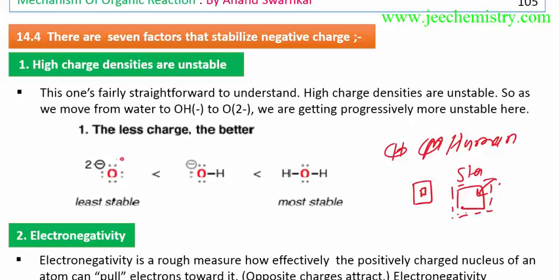So there is a negative charge, and that's why this is unstable. This is 2 minus, which is more negative, this is a single minus, which is less negative, and this has no negative charge. That's why this is less stable than this, this will be more stable than this, and then this.